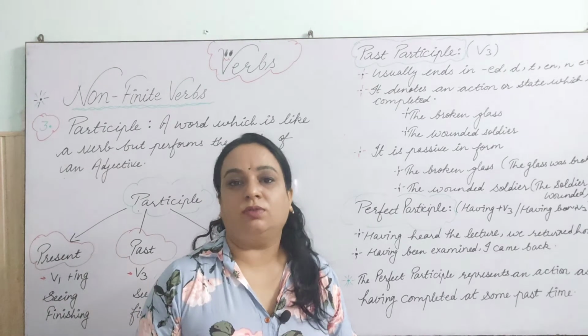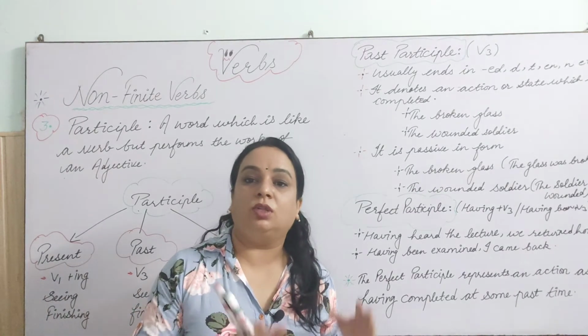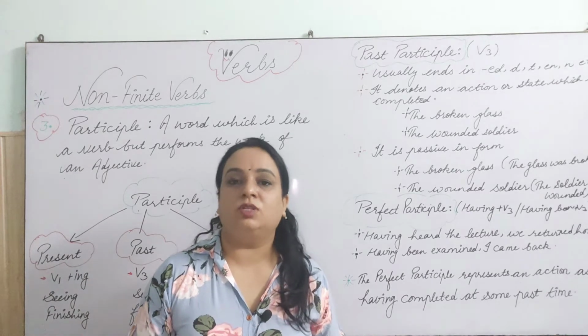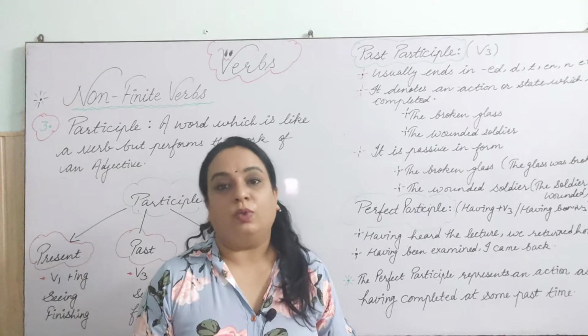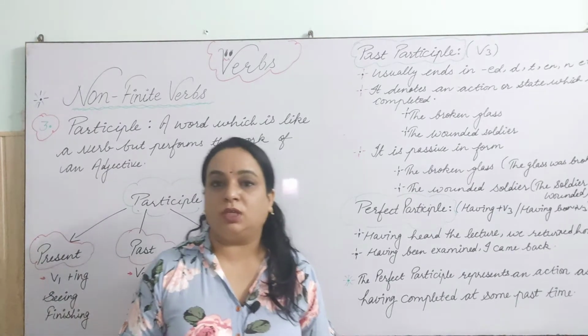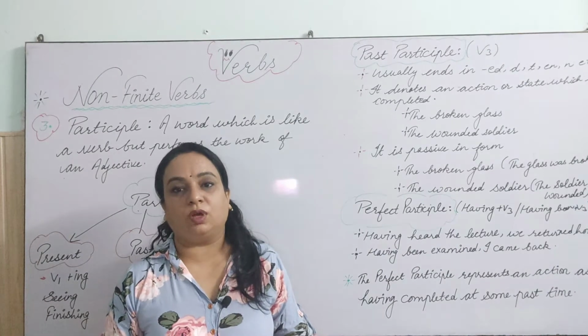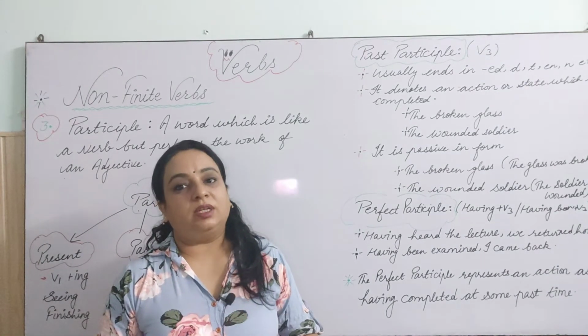About linking verbs also we learnt, and with that we learned about the object of the verb also, that the objects of the verbs are placed after the verbs. We learned there about the two objects. One is direct object and the second one is indirect object.